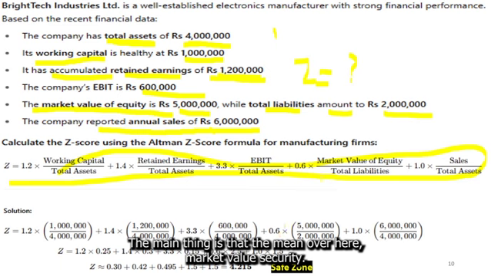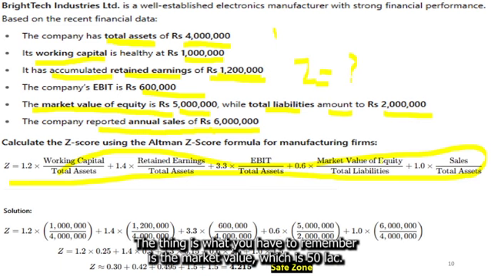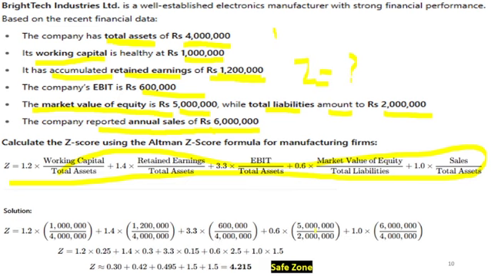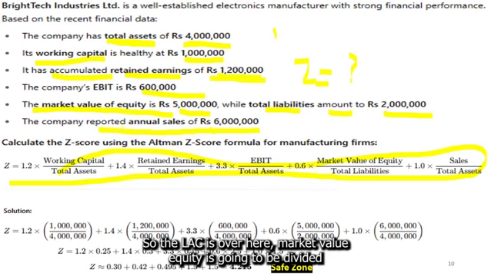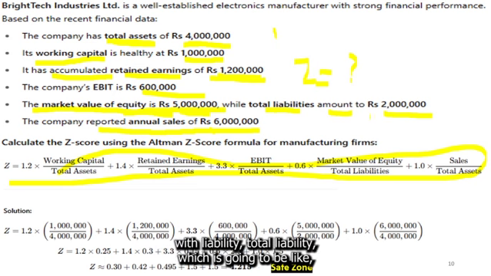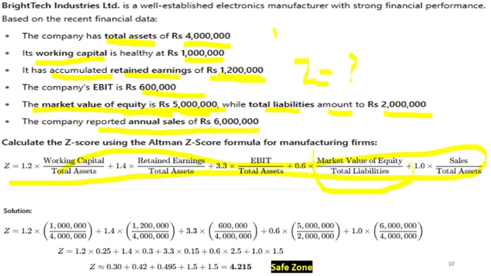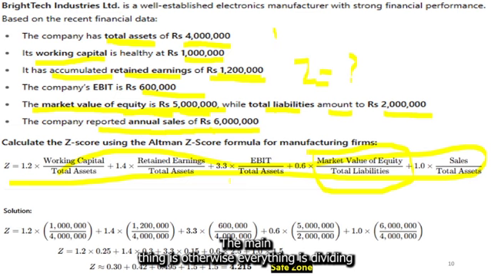The main twist is over here, market value of equity. What you have to remember is the market value, which is 50 lakh. The 50 lakh is divided by total liability, which is 20 lakh. This is the thing you have to remember, otherwise everything is divided by total assets. Sales over here is divided by total assets. Solving this, if you get the answer 4.215, then you are right, and it lies in the safe zone.